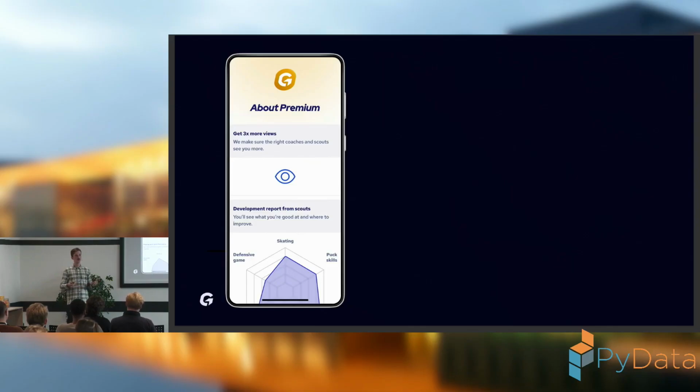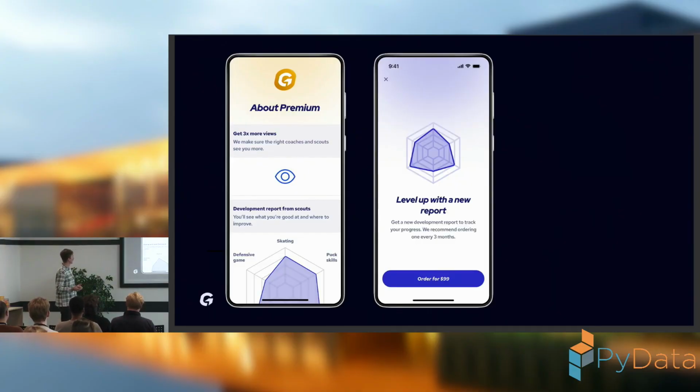One of the premium features that helps in the development of those young ice hockey players is, for example, the development report, meaning that the family of the user can pay some money and send a video of the player playing hockey, and then the video is watched by one of our development specialists, who creates a pretty detailed report with areas in which the player is good, and also areas which need some room for improvement.